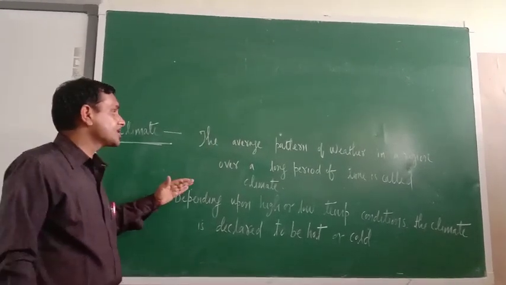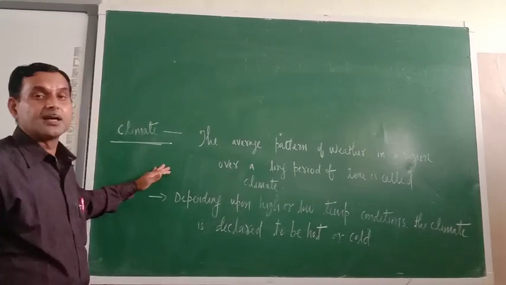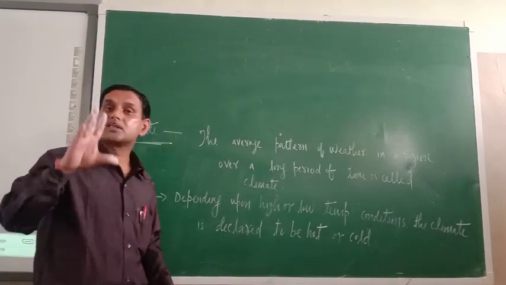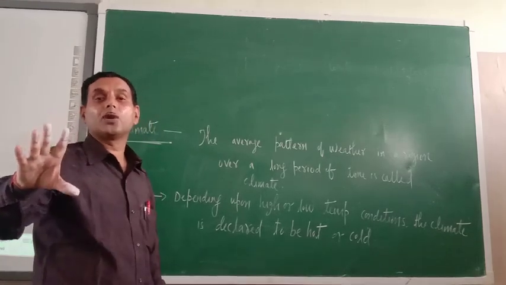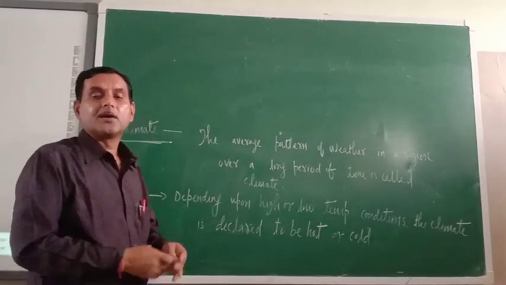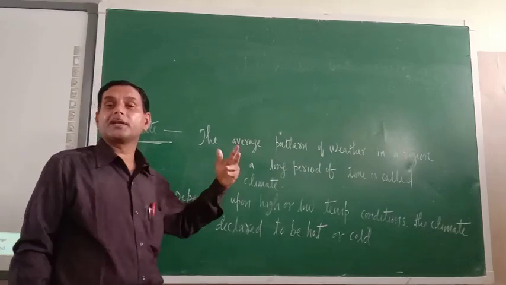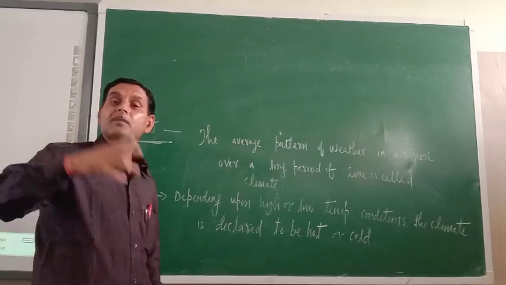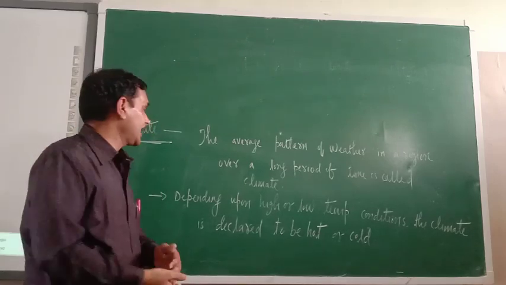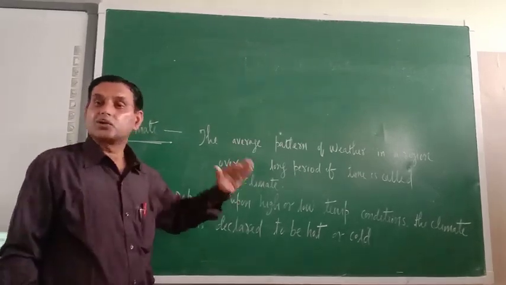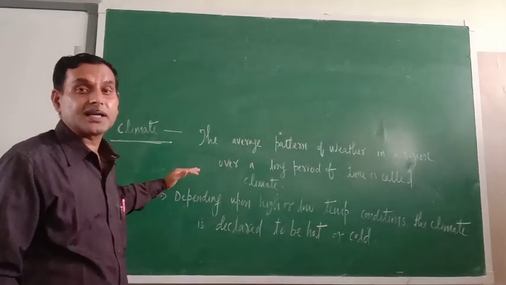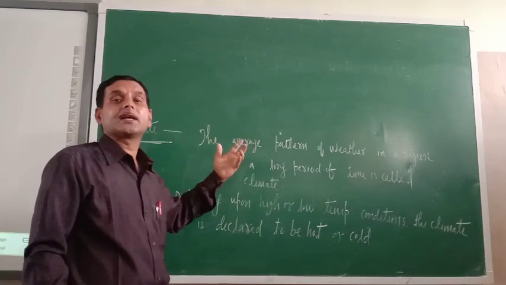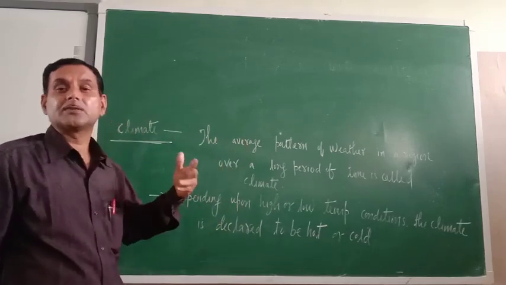Some other things are also responsible for climate and weather determination. Now the sun plays a very important role in weather condition, while in the climate who is playing the role? Sun is also playing the role, but some other factors are also affecting the climatic condition. So the sun alone will not decide the climate, but for weather condition the sun alone can decide the weather.